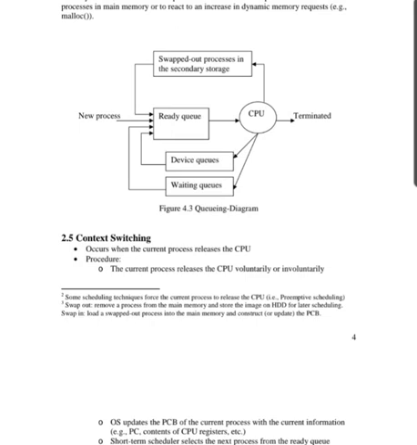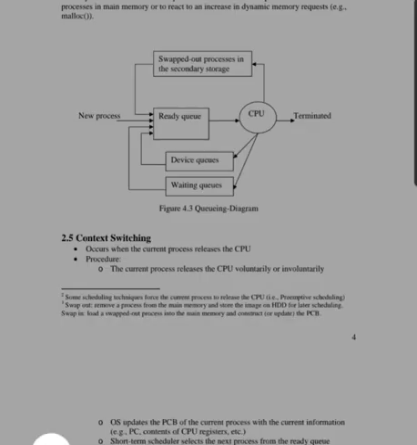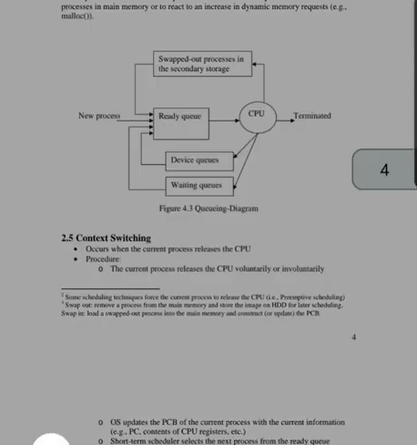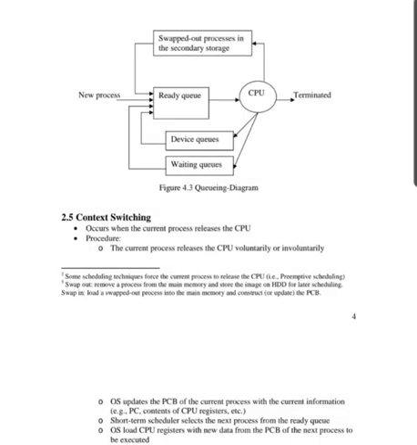From the CPU, it is either terminated, or given back to the swapped out processes in secondary storage, or to the device queues and the waiting queues. So this diagram shows the queuing diagram.